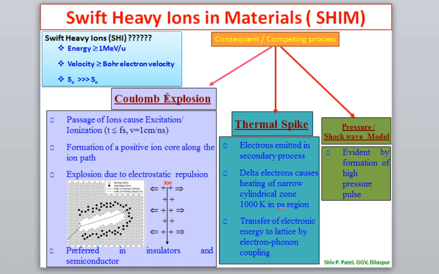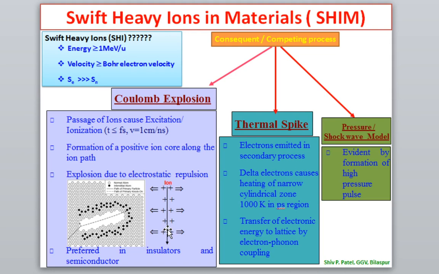This phenomenon, Coulomb explosion, occurs in the time of femtoseconds. Okay, meaning 10 to the power minus 15 second is the time in which it happens. And after the Coulomb explosion, because all the atoms get excited and ionized and Coulombic explosion takes place, atoms move from their position. Then what will happen? The excited or ionized atoms will try to come into the ground states. When they try to come into the ground states, what will happen?